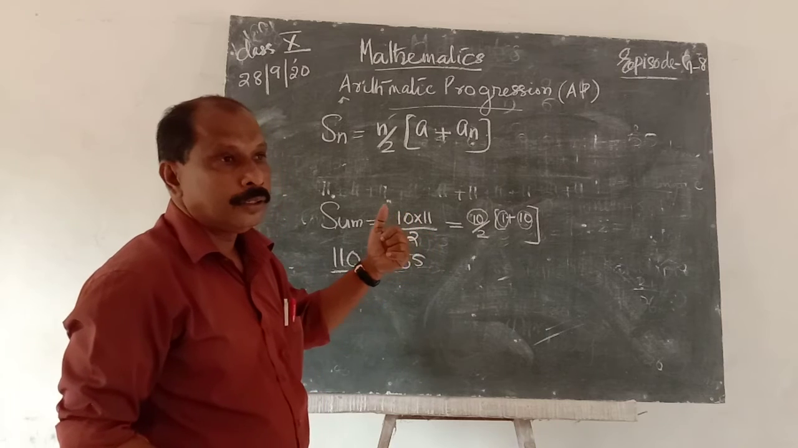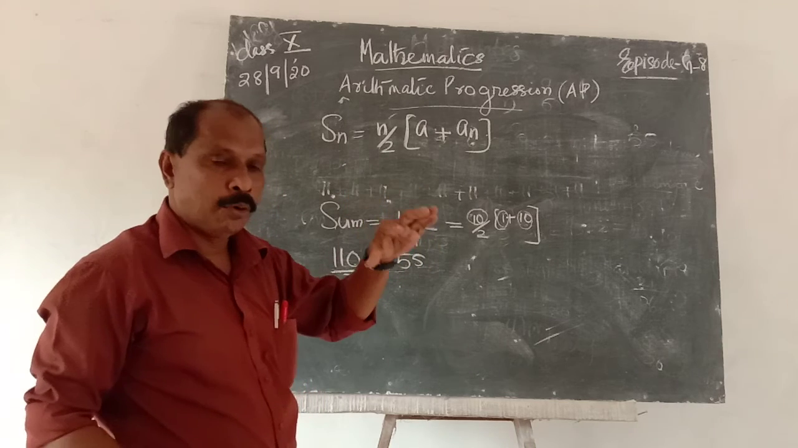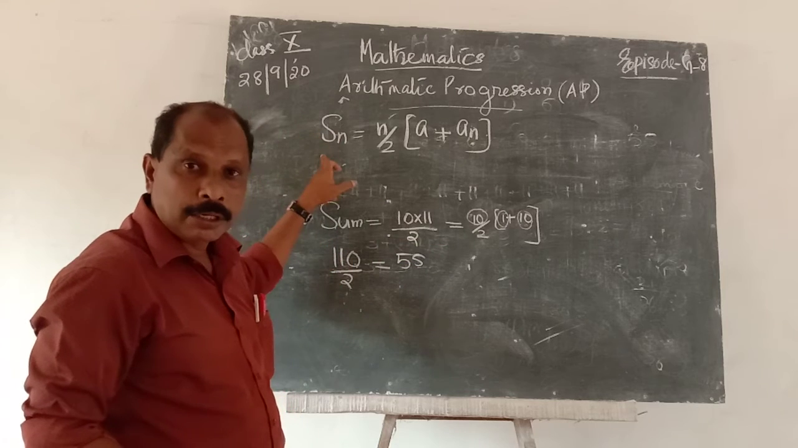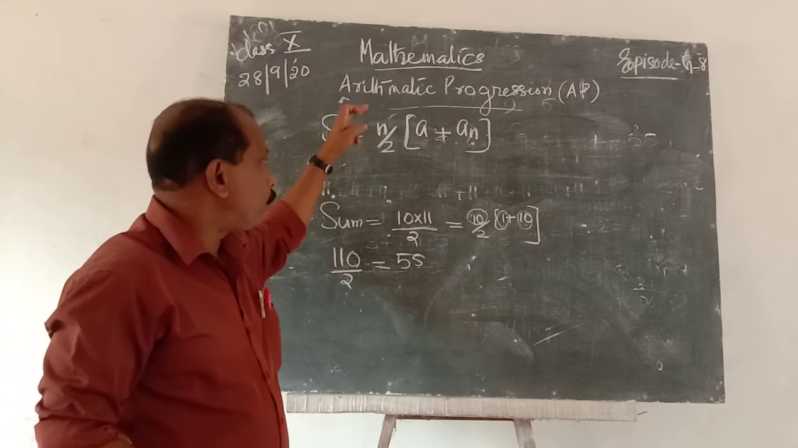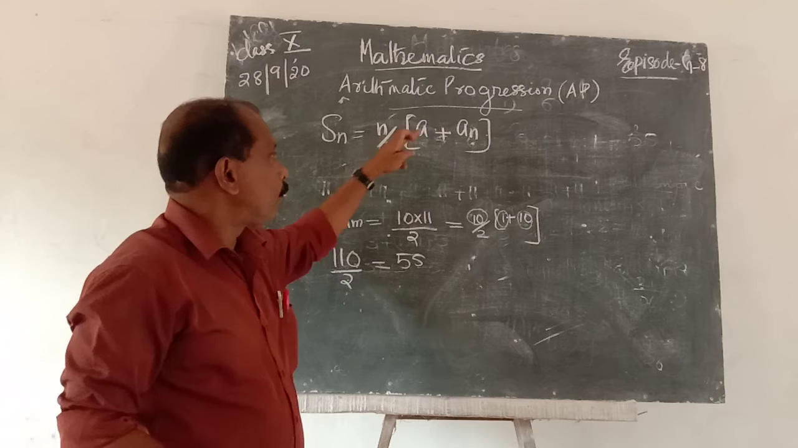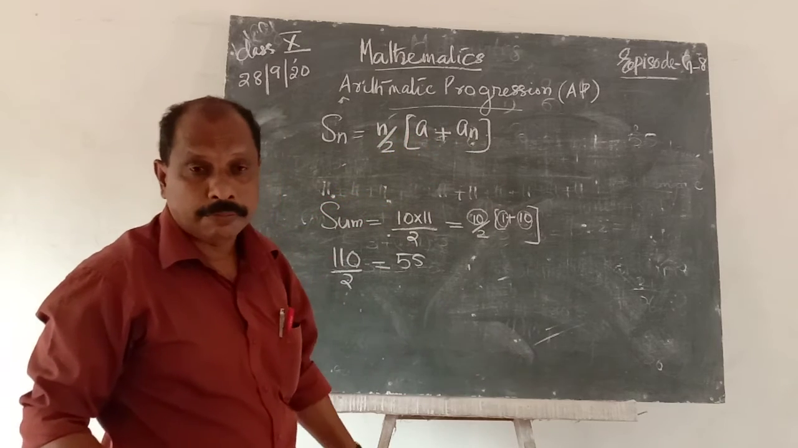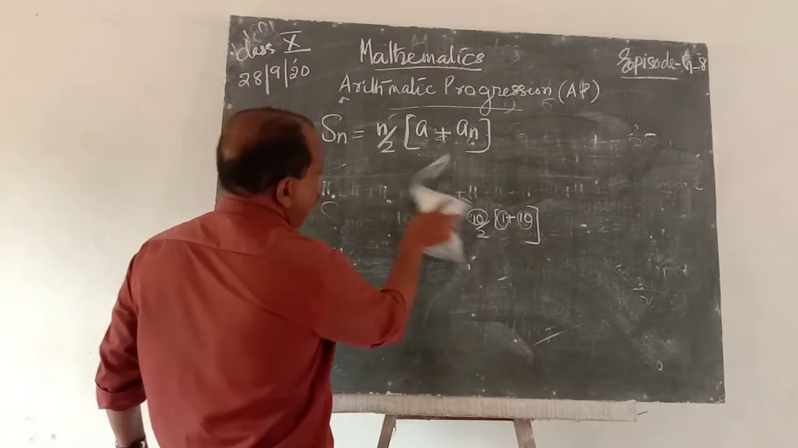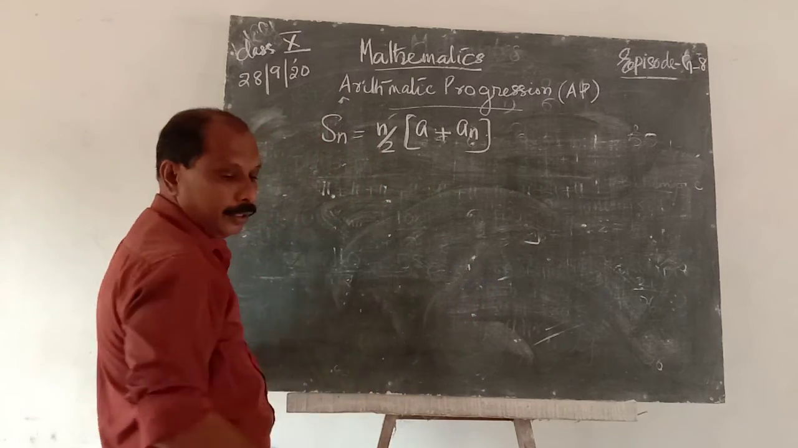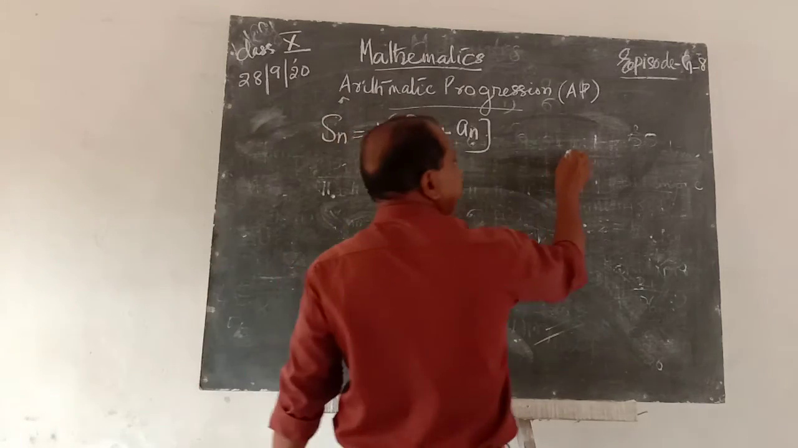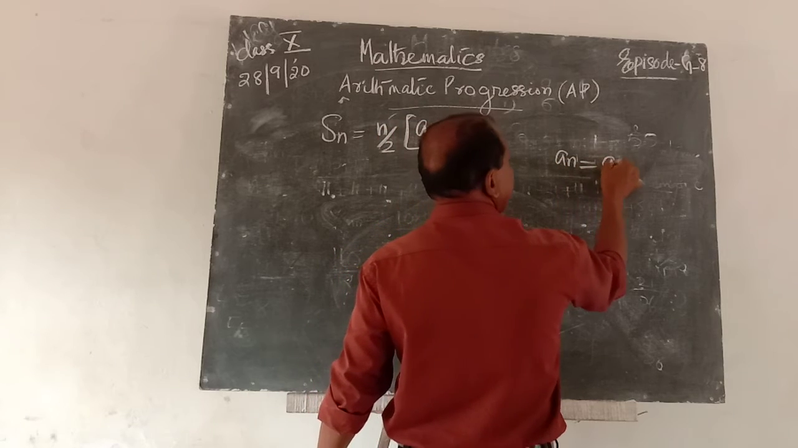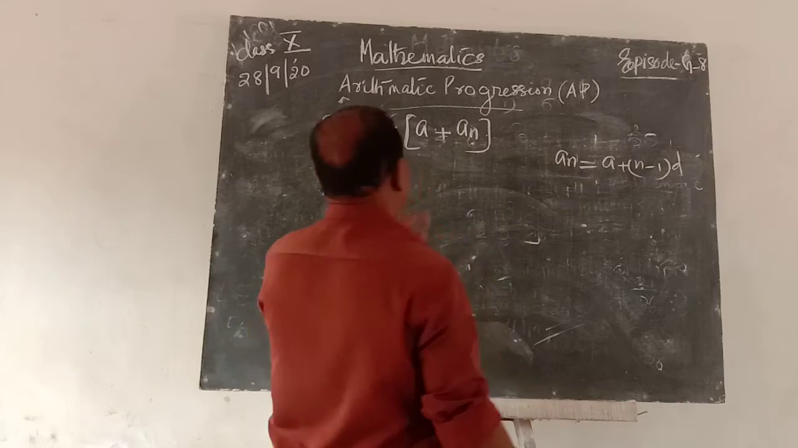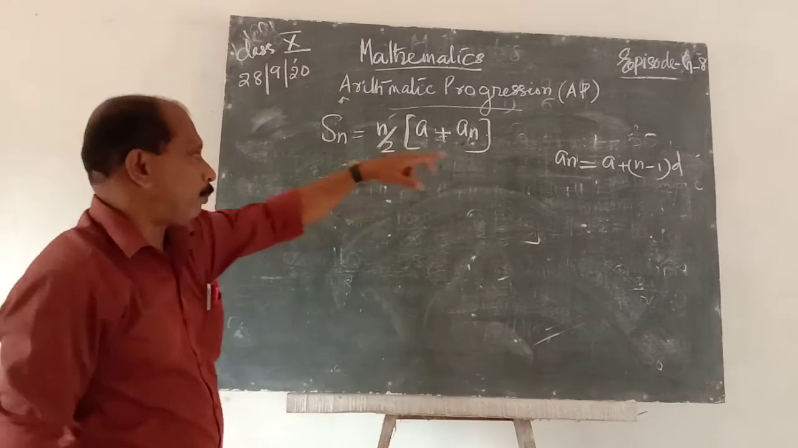find the sum of first n terms. Using this formula, Sn is equal to n by 2 into a plus l, first plus last term. But if the first term and the common difference are given, what is l? l is a plus n minus 1 into d. Therefore, l is replaced by that formula.